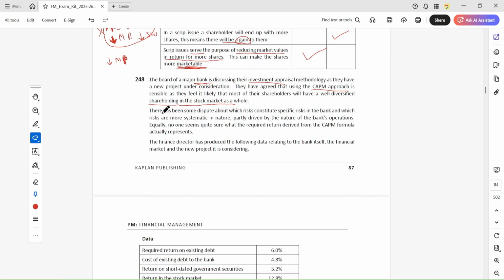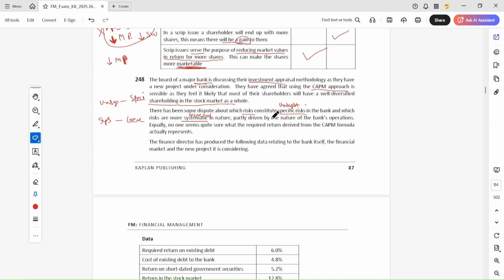Okay, so there has been some dispute about which risks constitute specific risk in the bank and which constitute systematic risk. Specific risk is unsystematic risk, and systematic risk is general risk.